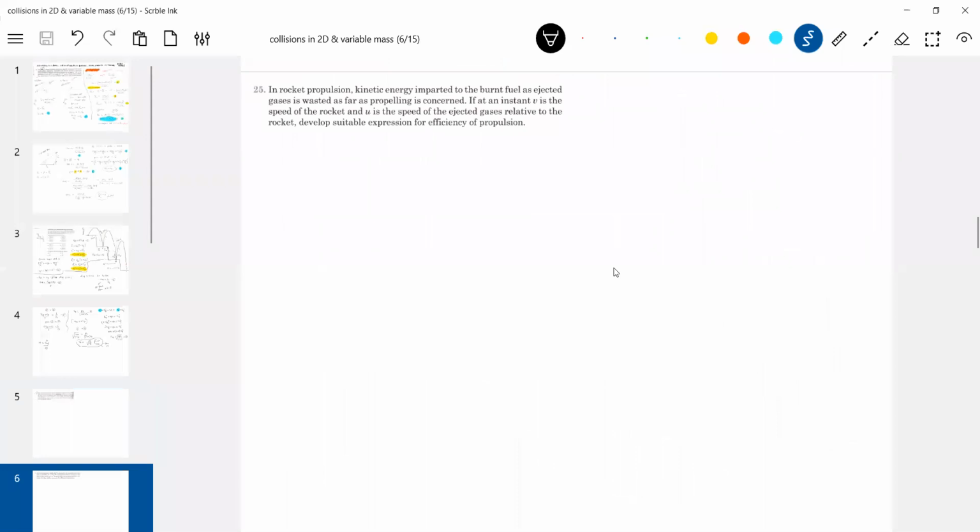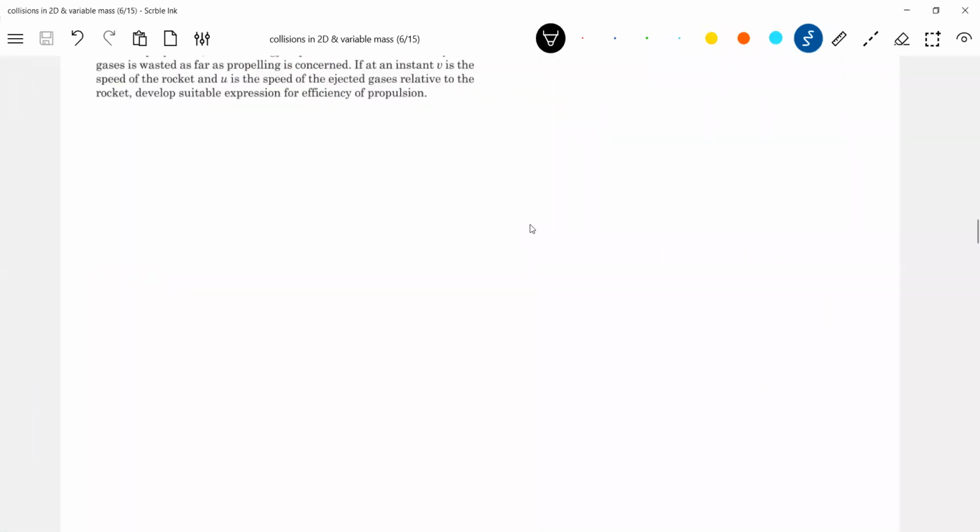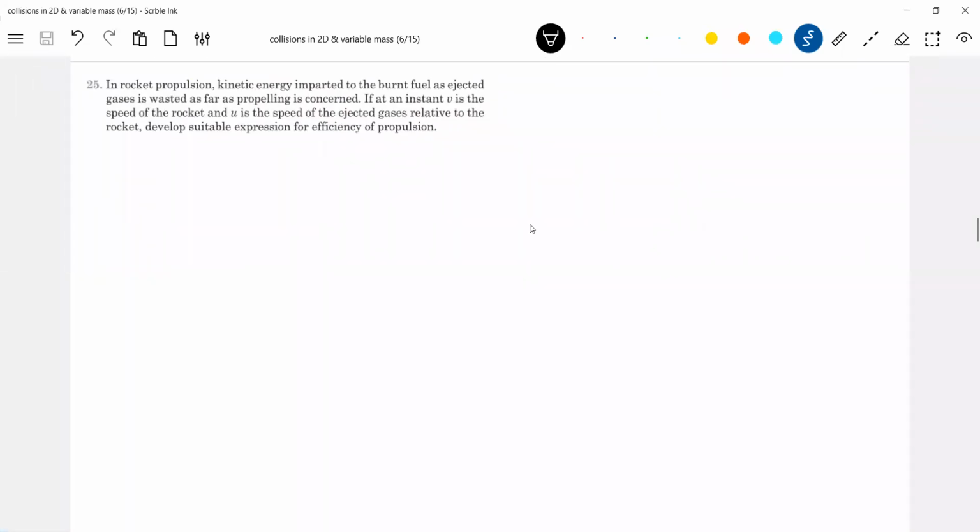Now let's take this one. Collisions, no, let's do some calculations. Okay, let's come back to the variable mass concept, a few problems. Read the question.